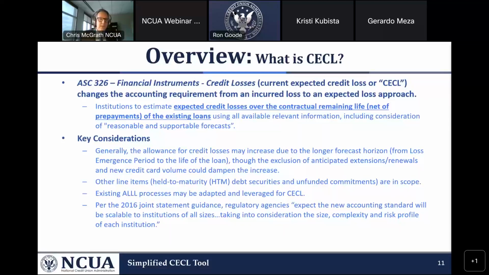So long and short, CECL is allowing us to get a better estimate of the losses that management expects to incur on its loan portfolios and on its debt securities. Next slide.